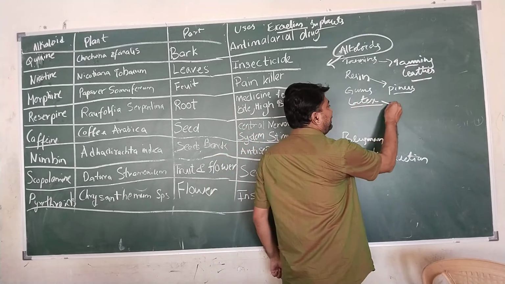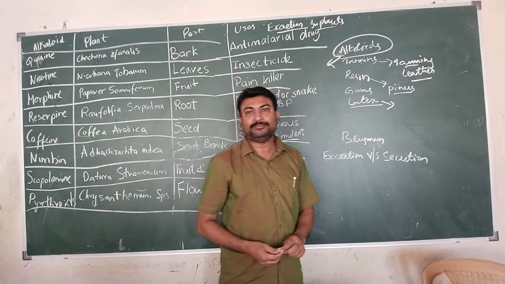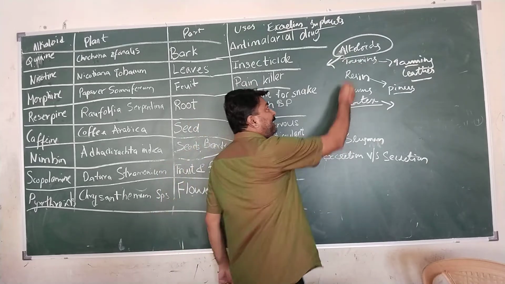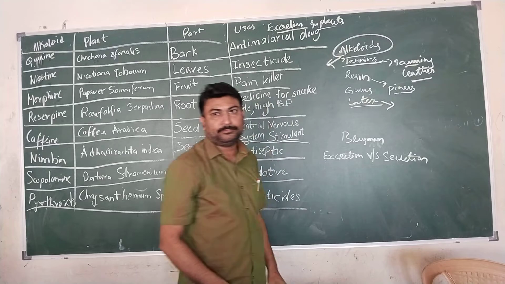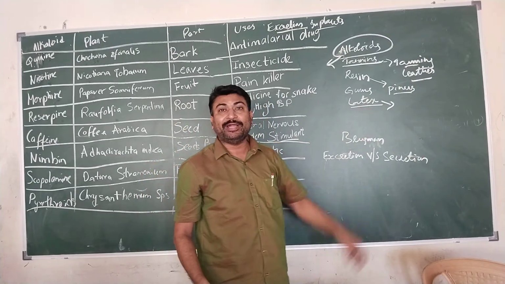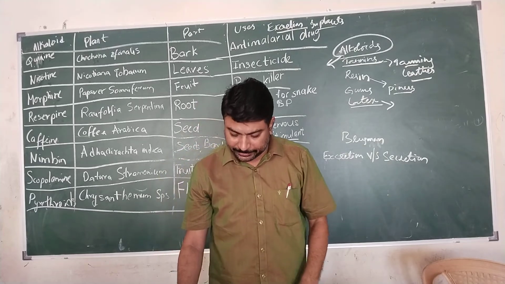Latex. Latex is extracted from Hevea brasiliensis and it is milky white in color. Tannins are dark brown in color. Latex is whitish, milky white in color.